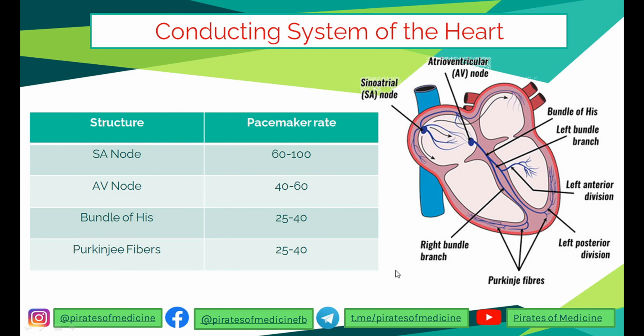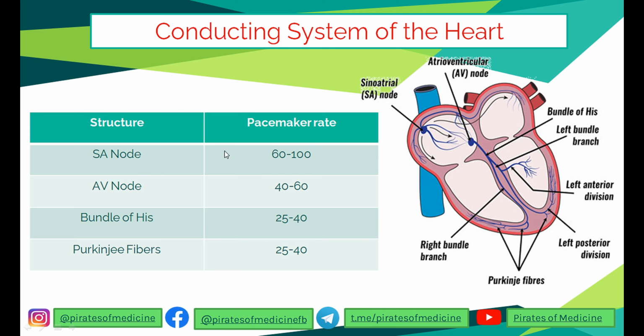So the conducting system of the heart consists of the SA node, the AV node, and then the bundle of His dividing into left and right branches, and into the ventricular myocardium it gives the Purkinje fiber branches. So the SA node has a pacemaker rate of 60 to 100. It is the normal pacemaker of the heart.